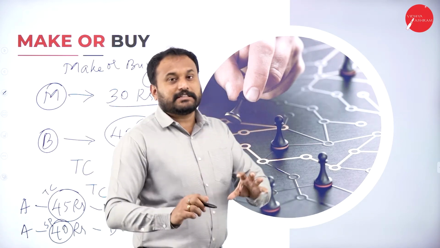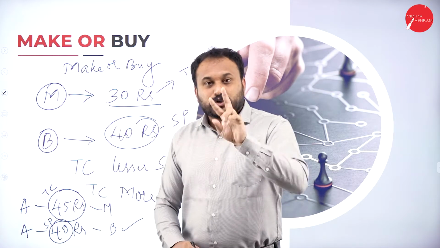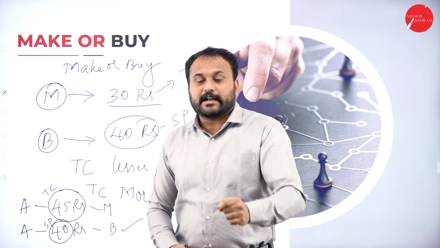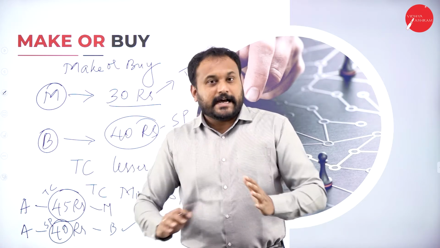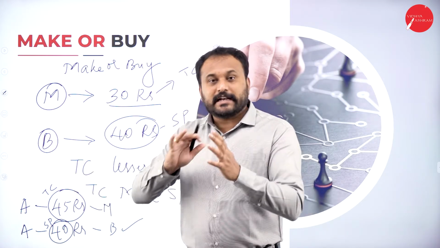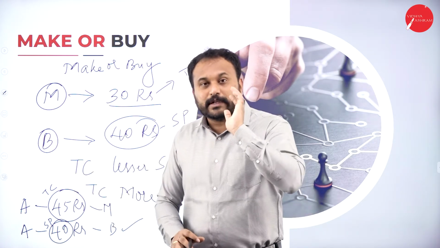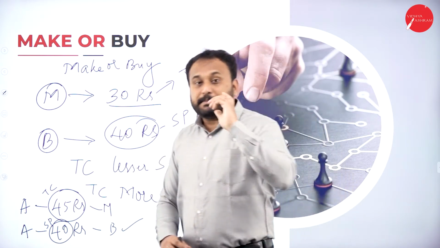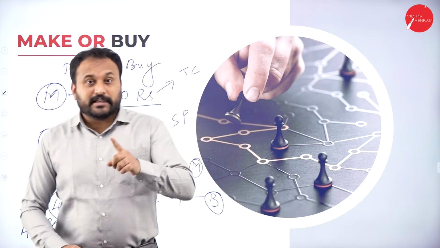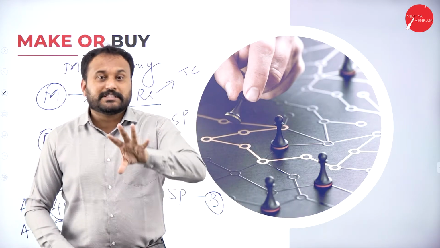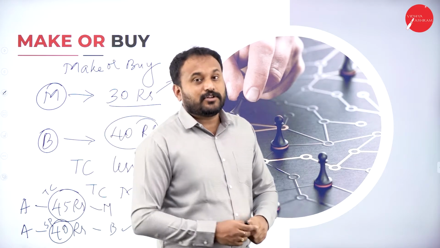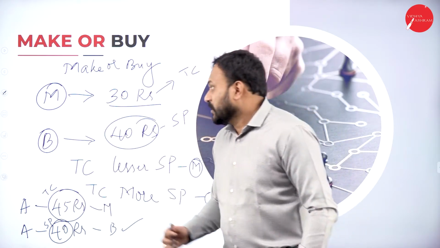But here, what is that you should do? Understand two things. The first one is, when I manufacture a product, I only calculate total cost. I'll not add profit nor I'll deduct the losses. I'll only go with manufacturing. How much is the cost to manufacture a product? But when I buy the product, I don't think about total cost. I think only about selling price, because when you buy, you will get it for selling price, not for total cost. So this is what it is.